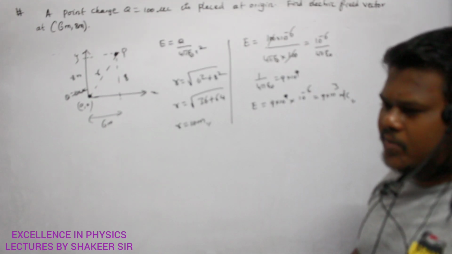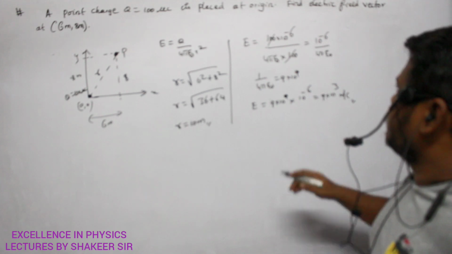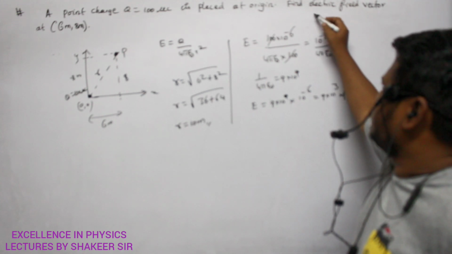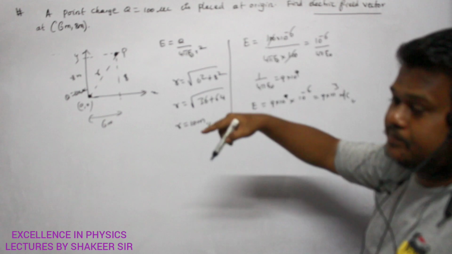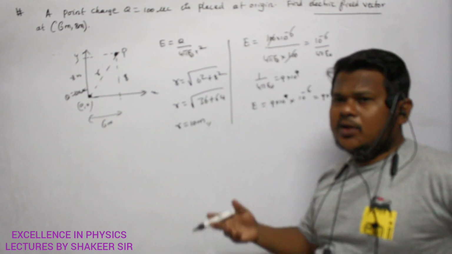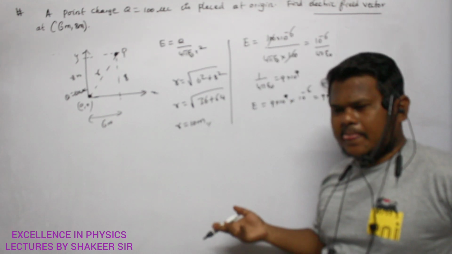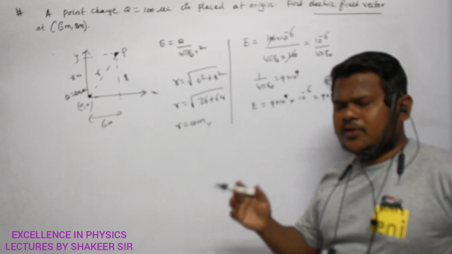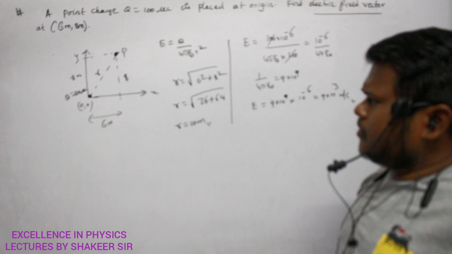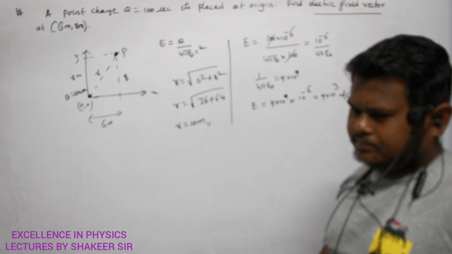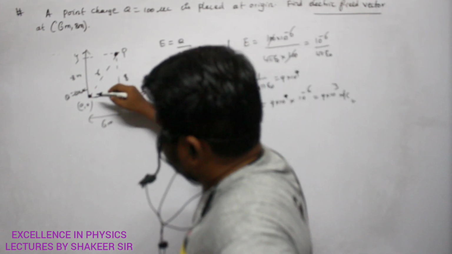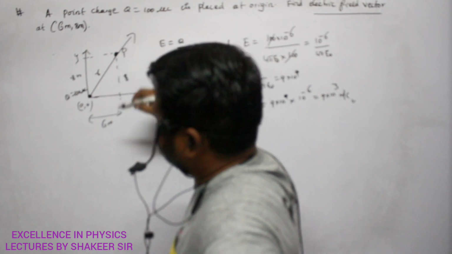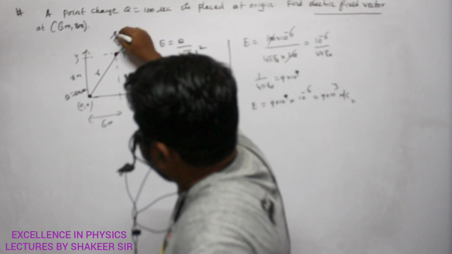But my answer is not complete still. What is the reason? Because he did not ask for electric field, he asked for electric field vector. Vector means what? Direction also should be present, no? Not only magnitude, direction also should be present. So this electric field is in which direction? In the same direction. The electric field is in this direction, so this is the direction of E dash.